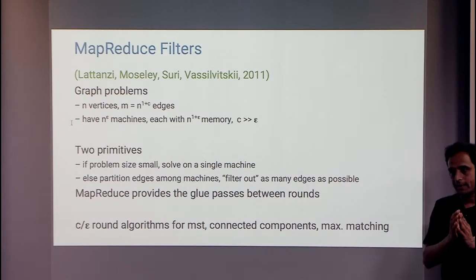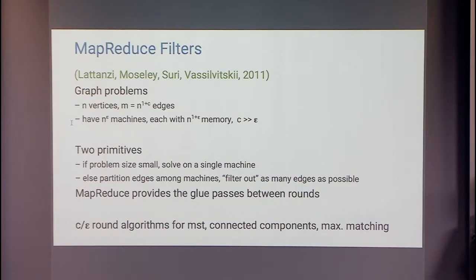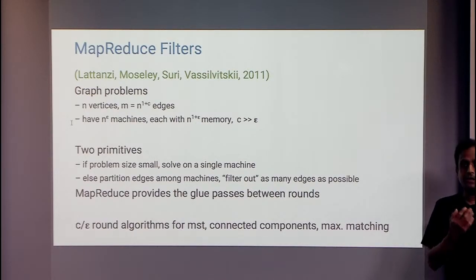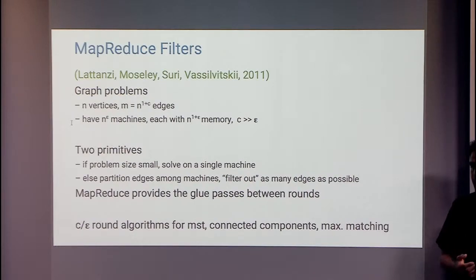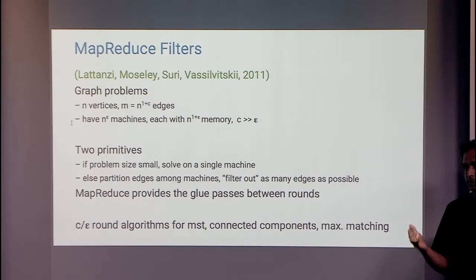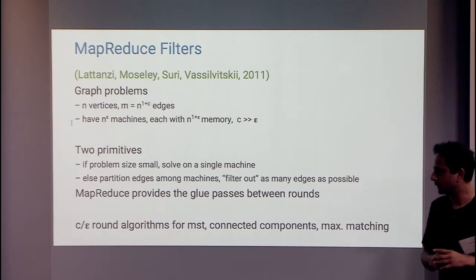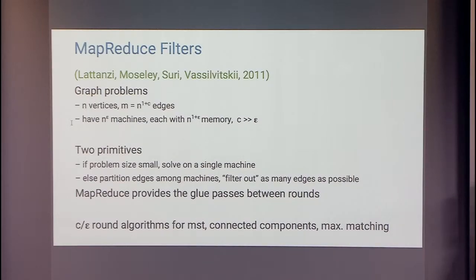So once the data gets partitioned among machines, each machine does a local computation. Again, think of a minimum spanning tree. Each machine gets a bunch of the edges. It looks at its edges, computes an MST on what it has, and whatever edge it doesn't need for the MST, it throws away. Now the remaining graph is really the union of all these minimum spanning trees. Right, now you get a significant data reduction there, and you iterate until the data becomes small enough that you can fit it in memory.